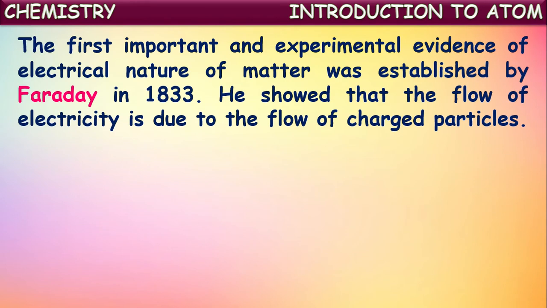The first important experimental evidence of the electrical nature of matter was established by Michael Faraday in 1833. He showed that the flow of electricity is due to the flow of charged particles. So for the first time, he observed that the flow of electrical charge is due to the flow of certain charged particles inside the matter. That was found by Michael Faraday in 1833.